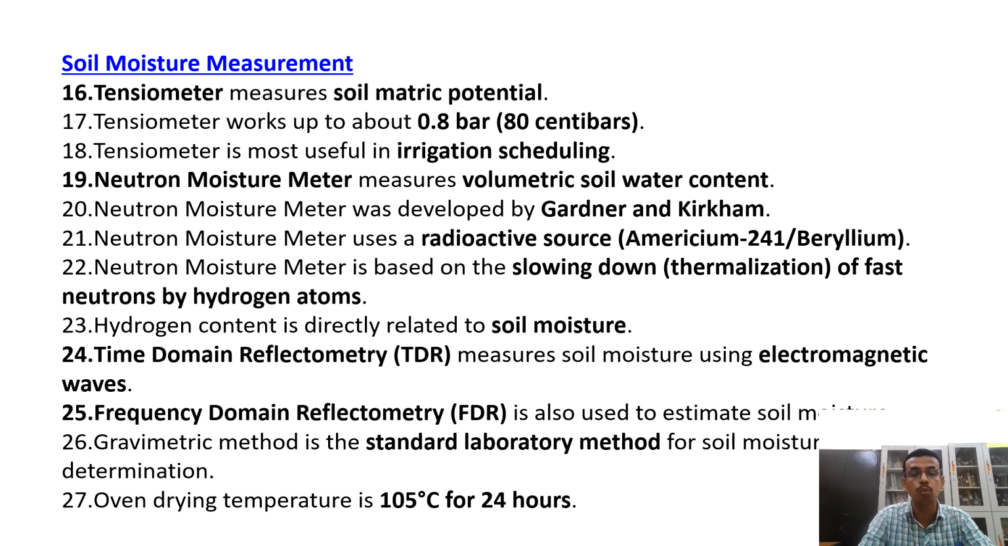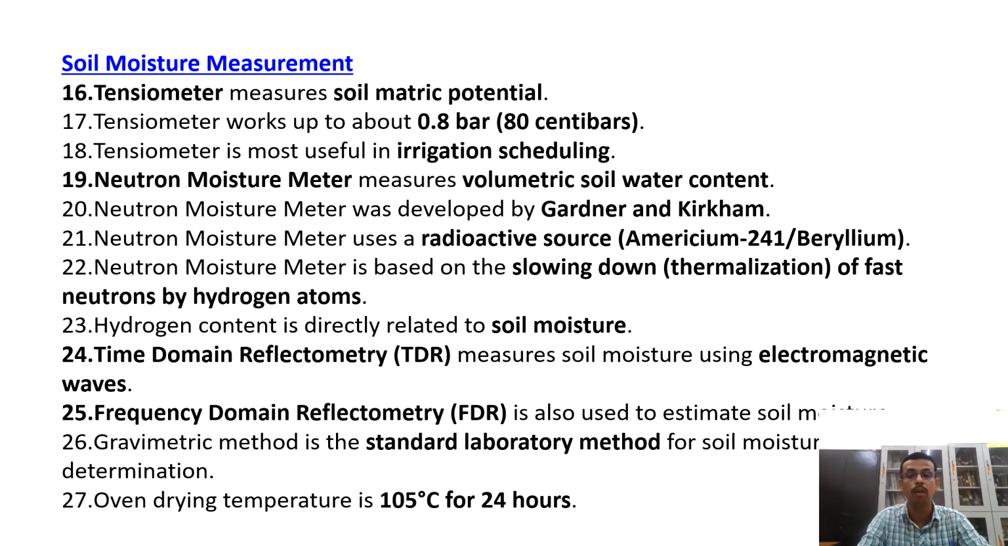The speed of thermalized neutron is 2.7 kilometer per second, and the energy is 0.03 electron volt. Please remember all these things for the neutron moisture meter. Hydrogen content is directly related to the soil moisture. Time domain reflectometry uses electromagnetic waves to measure the soil moisture. Frequency domain reflectometry is also used to estimate the soil moisture.